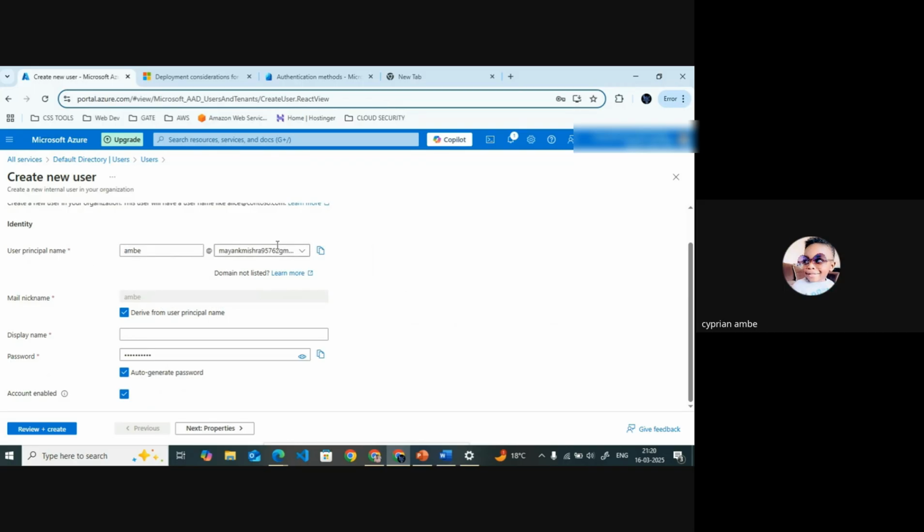We can set up your new user, and this is the link you will get. Now you can set the display name, the same, and we can set a password. It will show a default password it gives, but we can create our own password. Now we will set some password here like this.